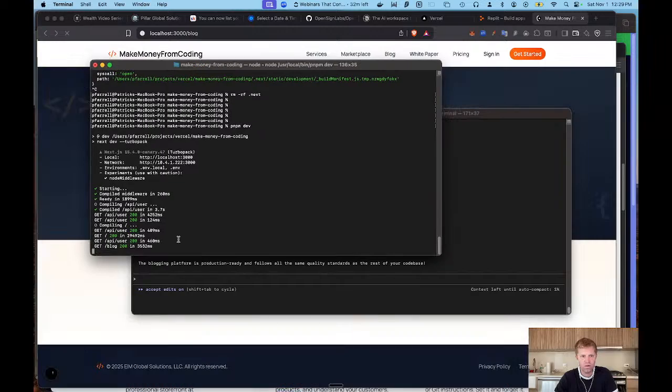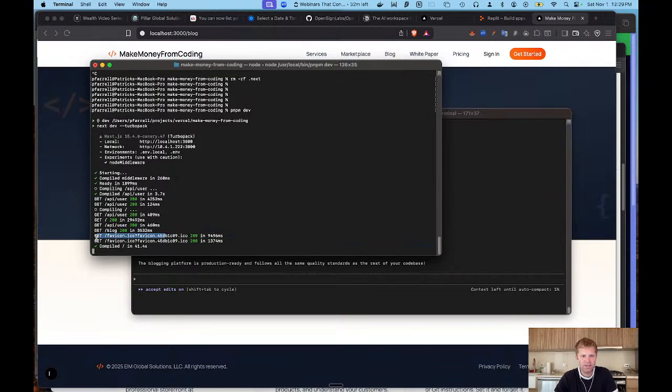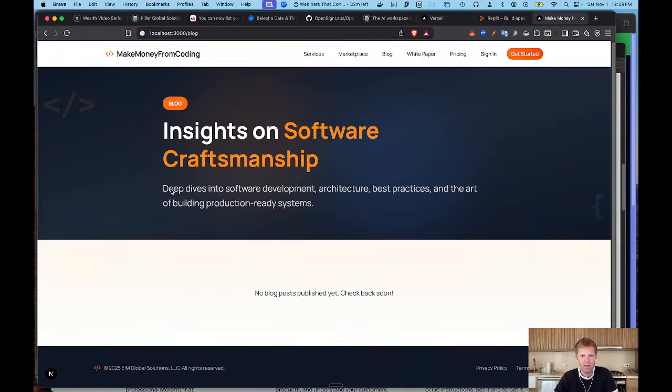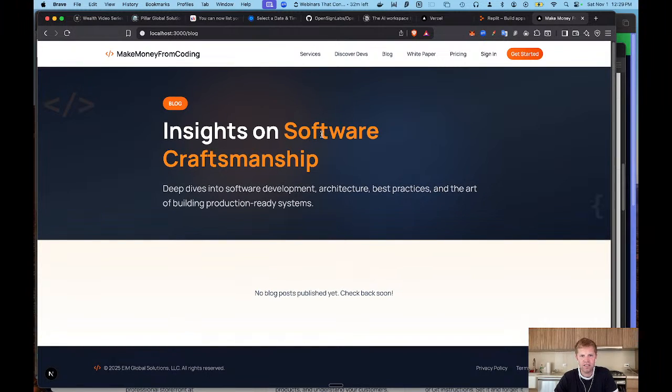So I'm wondering, okay, it did go to the blog. So you see, okay, when I click this button to the blog, it got a request here to say get blog. And this is the new blog. It looks pretty nice. Insights into software craftsmanship. Dive deep into software development, architecture, best practices. All right, so this is what it decided that I should have as the hero section of the blog.